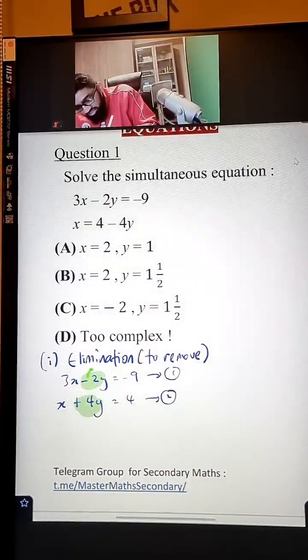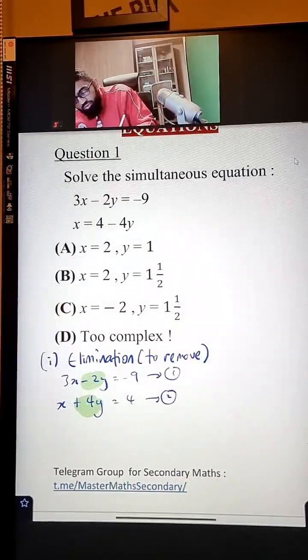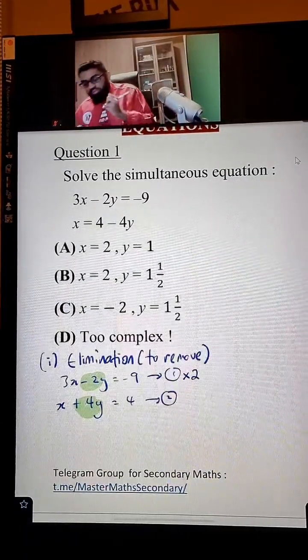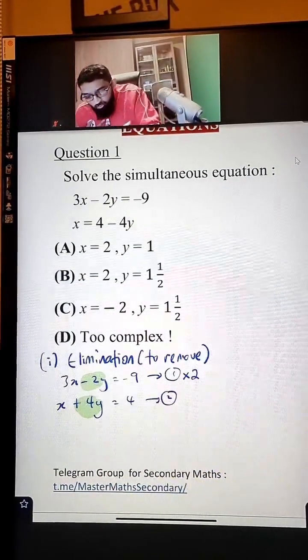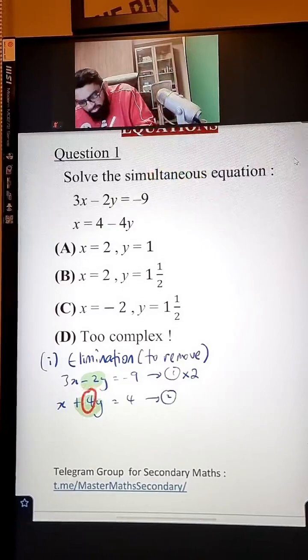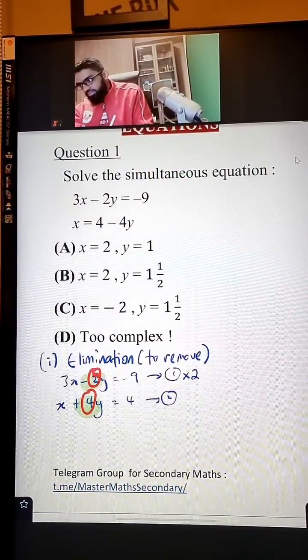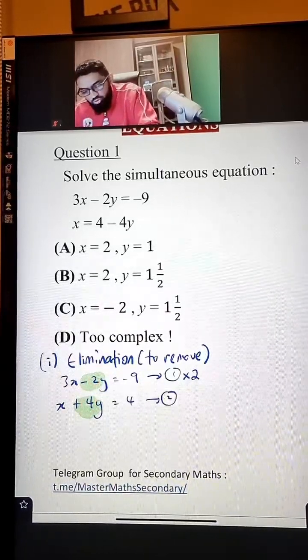Because this fella here, you can change it to 4y. How to do that? You times everything here by 2. Again, my job is to make this number and this number the same. So make it 4.